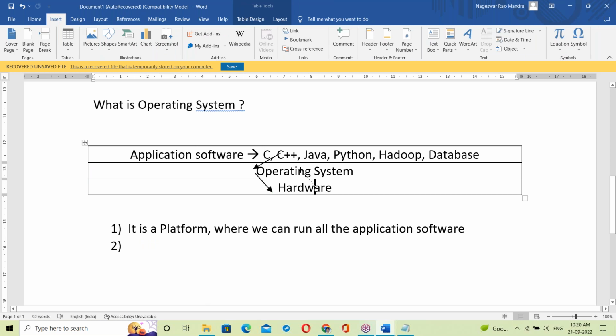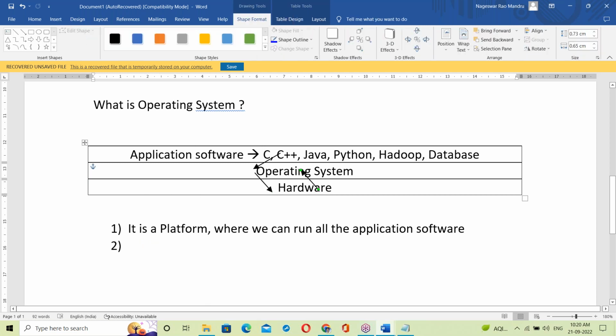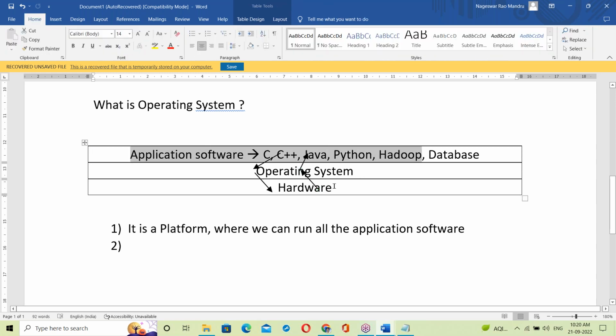First of all, the keyboard data goes to the OS, and then to your programs. So between application software and hardware there is the OS, like a mediator. Exactly, you can say it's an interface. The OS is an interface between application software and hardware components.